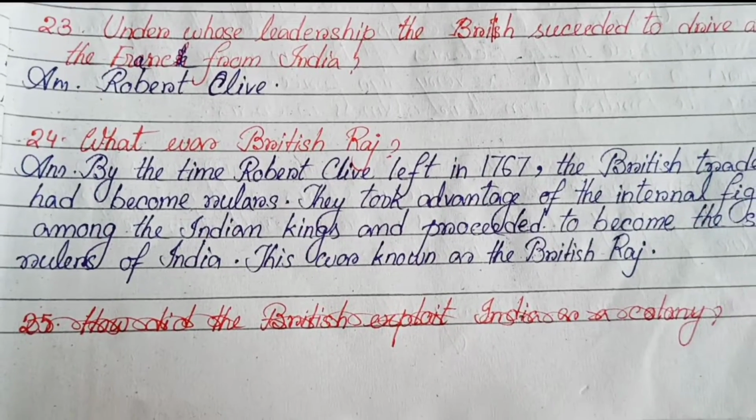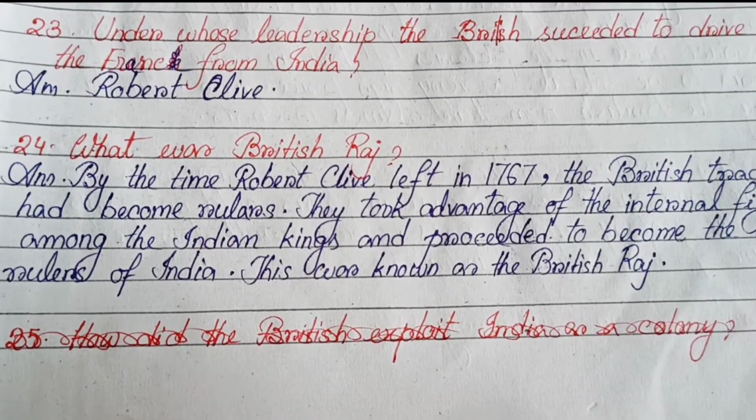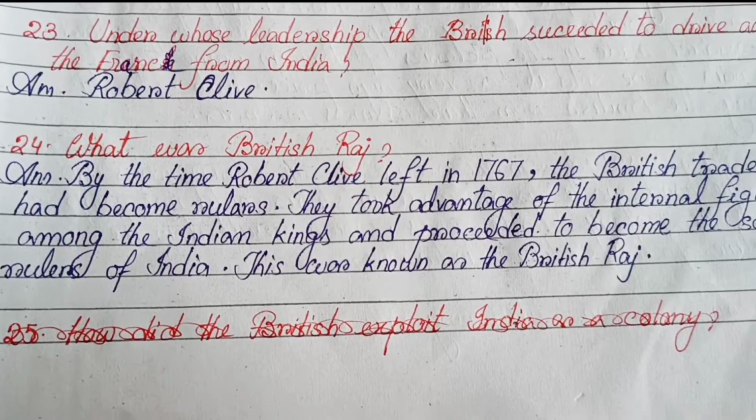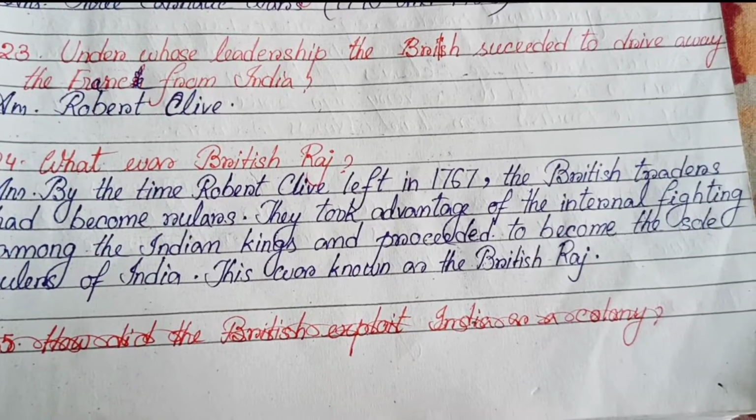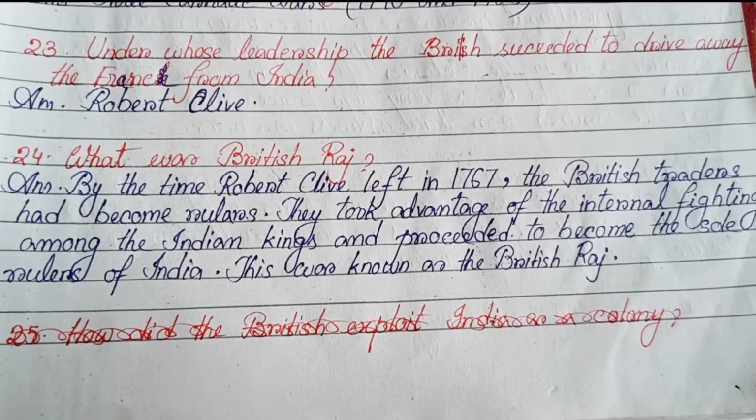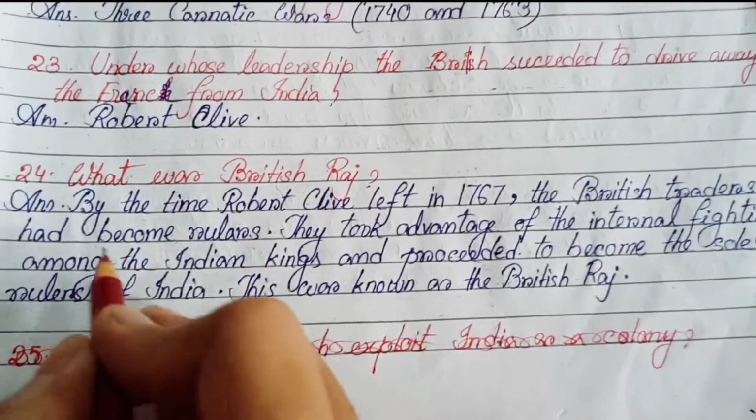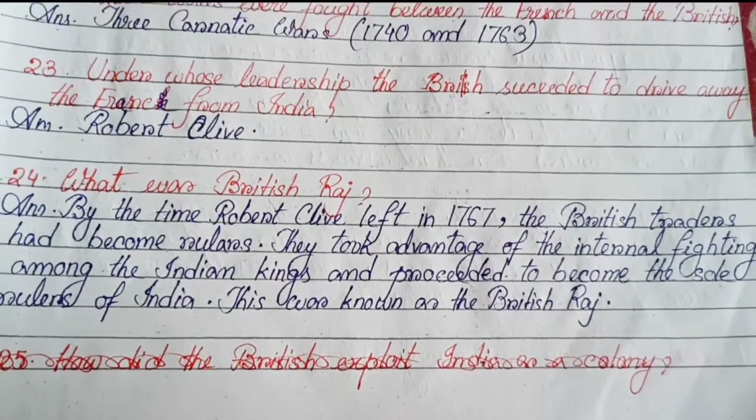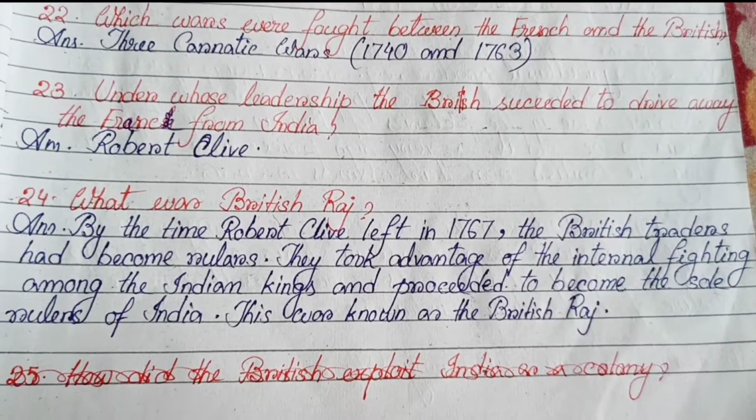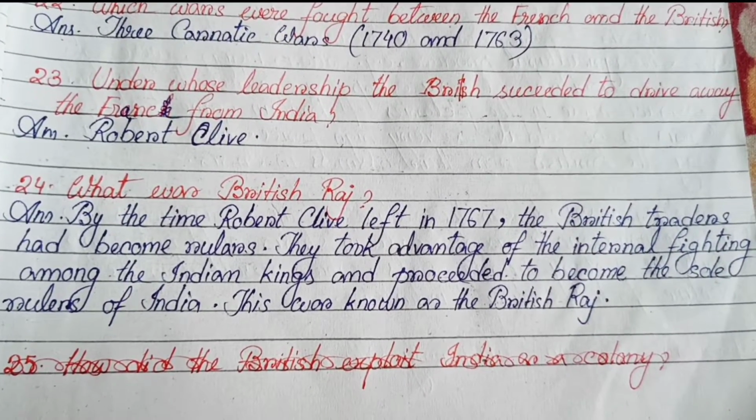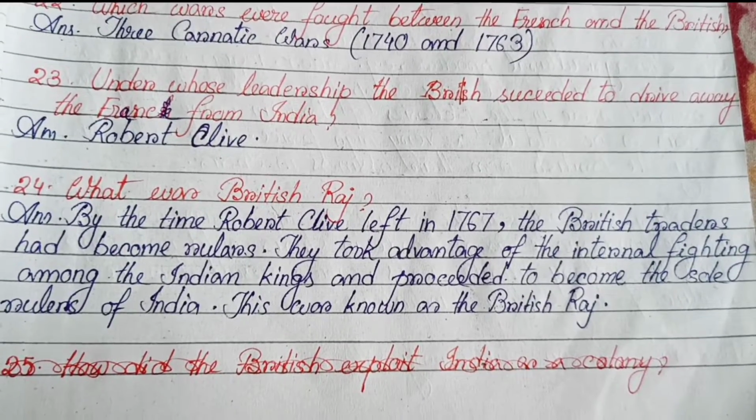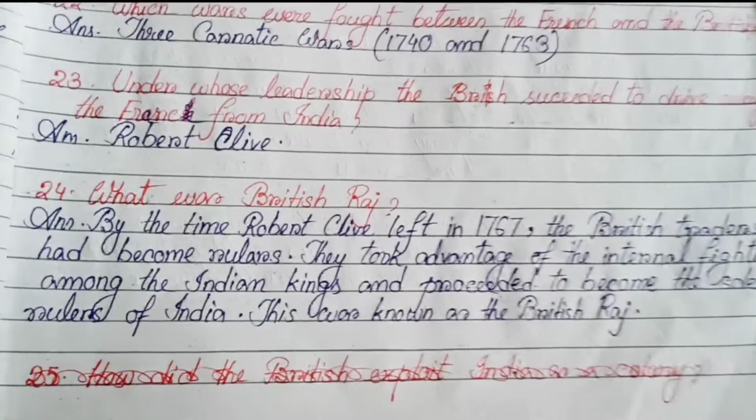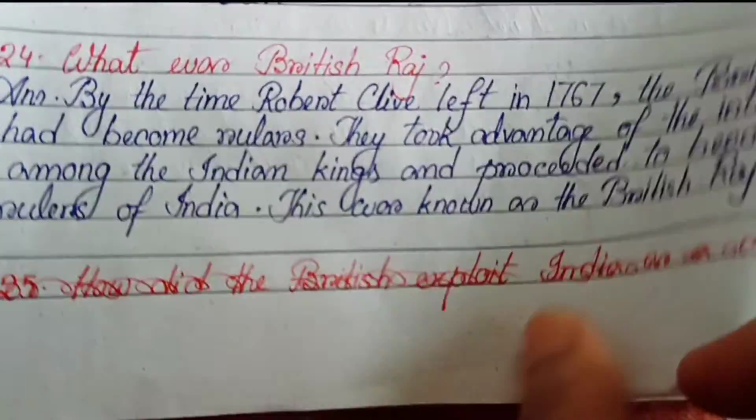Robert Clive. Number 24. What was British Raj? By the time Robert Clive left in 1767, the British traders had become rulers. They took advantage of the internal fighting among the Indian kings and proceeded to become the sole rulers of India. This was known as British Raj.